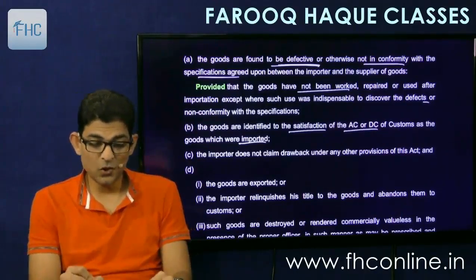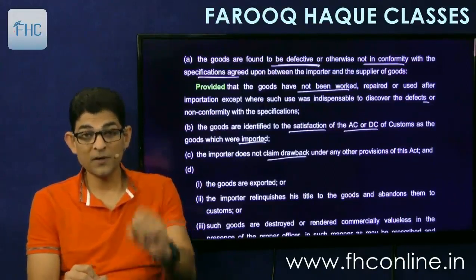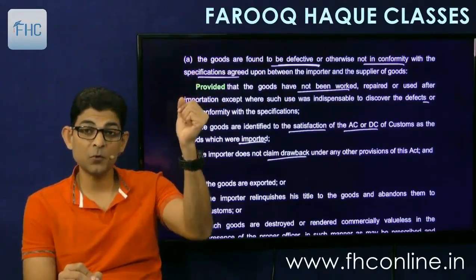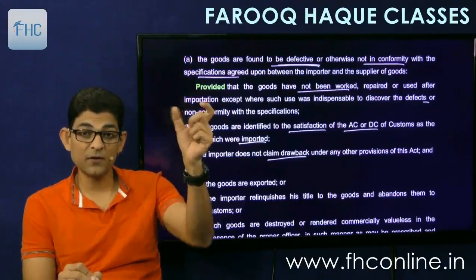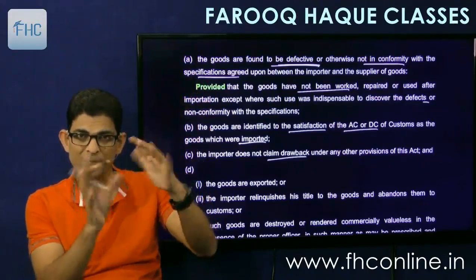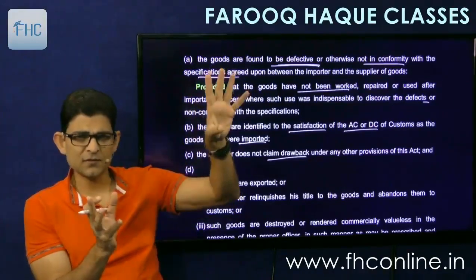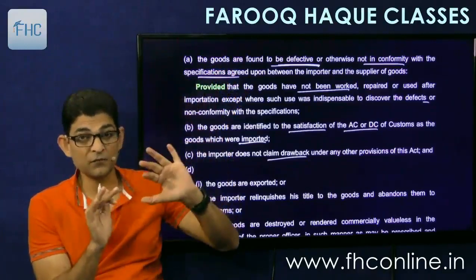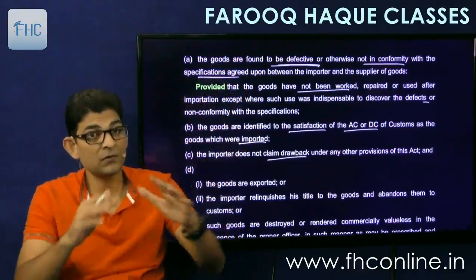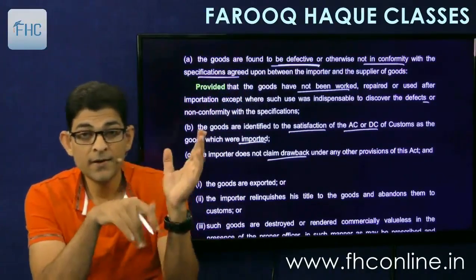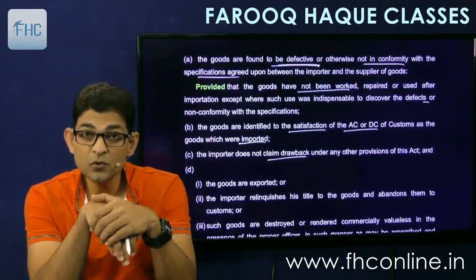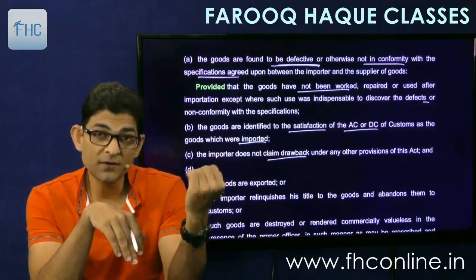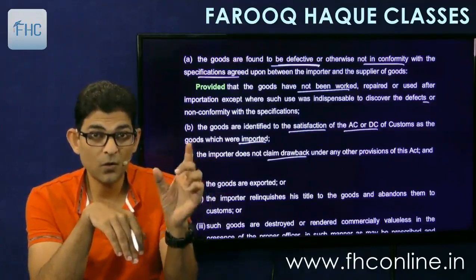Thirdly, the importer does not claim drawback. So drawback is also similar now, section 74, return of goods. If you bring the goods and you re-export, then you can claim drawback. So drawback and this refund is to a certain extent overlapping each other. Drawback is allowed in any case. It is not just for defective goods, it is for any goods. And this section is specifically for defective goods or goods which are not in conformity with your requirements. So you can claim drawback also. Now if you have claimed duty drawback, then you cannot claim this refund, or if you claim this refund, then you cannot claim duty drawback. It's either of the two.